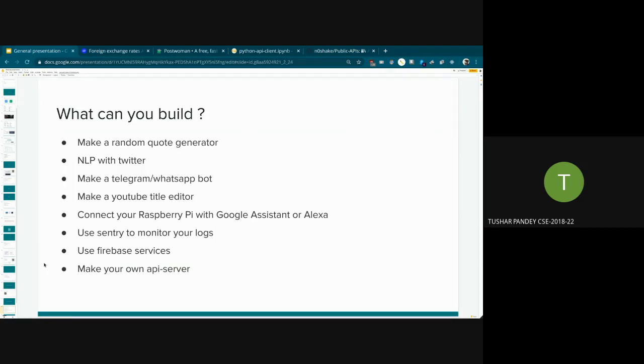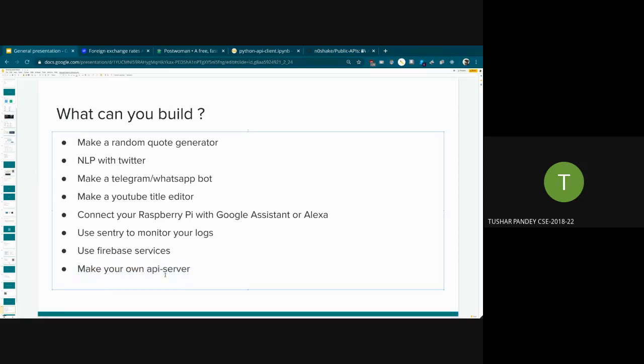But if you are to make your own API server, I recommend you to use JavaScript. Not because it's popular, but because JavaScript makes more sense when you are thinking in server terms. In client terms, Python is fantastic. It's very easy, and there's not much overhead there. But if you want to make an API server, you can.